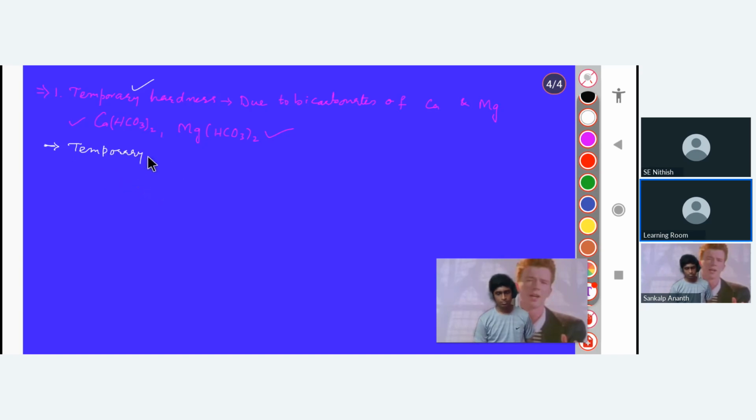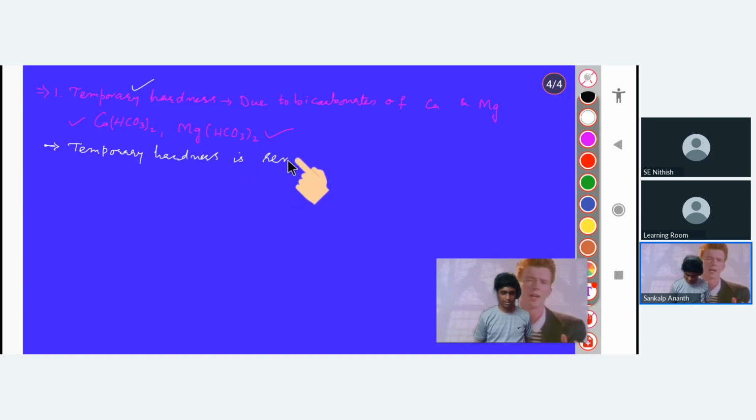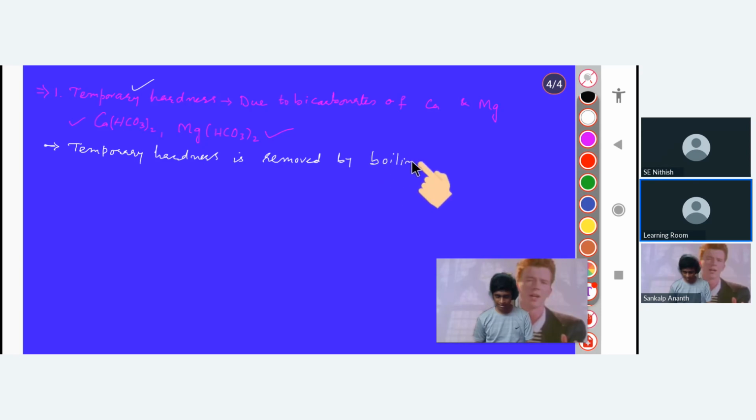Temporary hardness is removed by boiling. We can also use double displacement, sir. In case of temporary hardness, you do not have to use any other chemical method. You have just to boil it simply. Temporary hardness is removed by boiling.